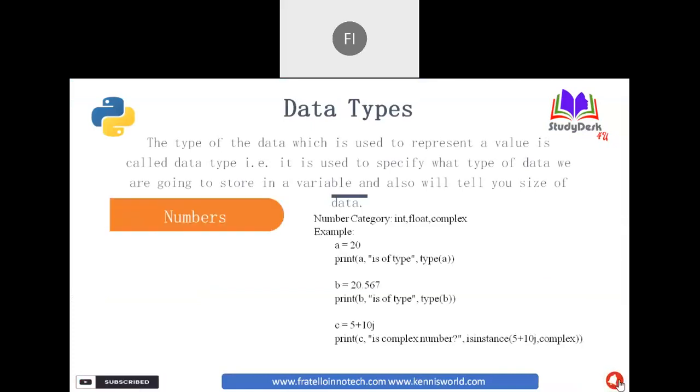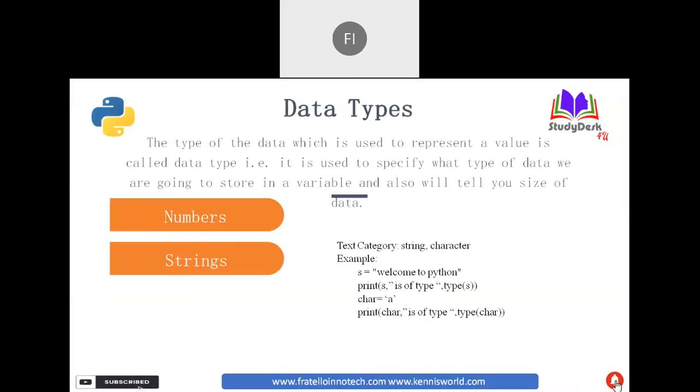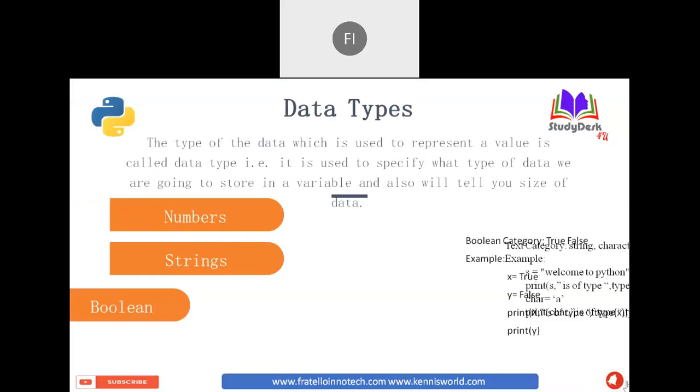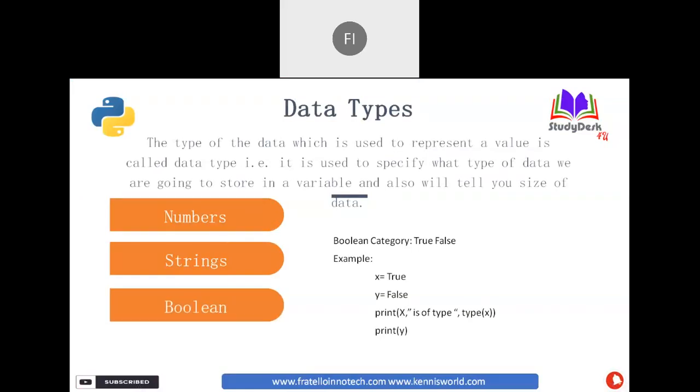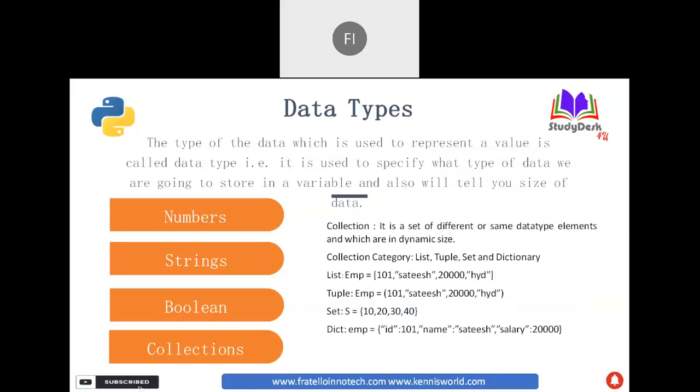Generally we have different types in Python. First one, numbers. We have three categories of numbers: int, float, and complex. The next one is strings, str. The next one is boolean, bool, so either true or false. And the last one, collections. Collections means multiple values.